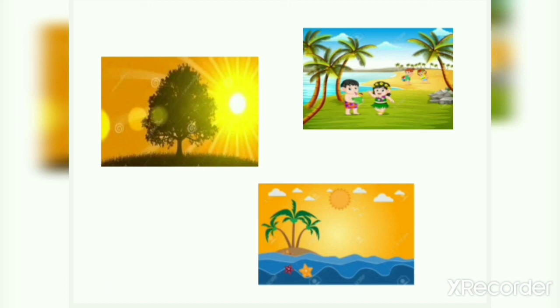Usually summers last from mid or later March to June, but they can extend up to the first week of July due to delay of monsoon. Sometimes when the monsoon is delayed, summer season continues to the first week of July. This season occurs when the earth tilts towards the sun. The days become warmer and nights become cooler. The days are longer and nights are short. This is the season in which farmers prepare the land for cultivation.